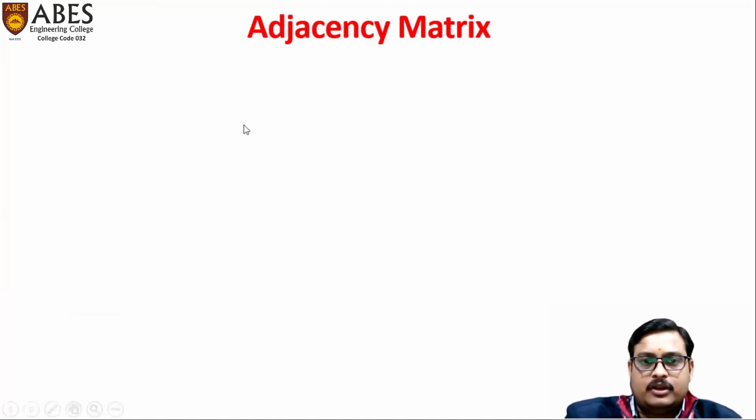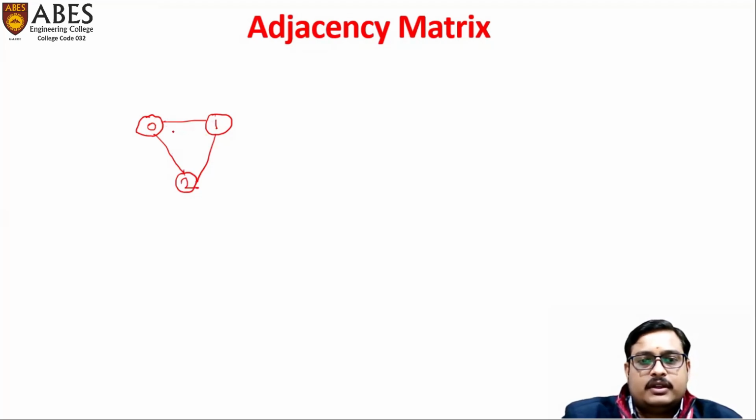So here we have one graph, a very simple graph. In this graph, we have three nodes like this. This is an undirected graph. So just number them as 0, 1, and 2. Okay. So here we can see this graph has three nodes, 0, 1, and 2, and a connection from 0 to 1, 1 to 2, and 0 to 2.